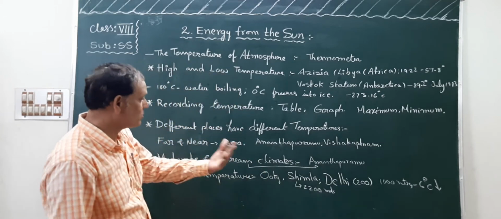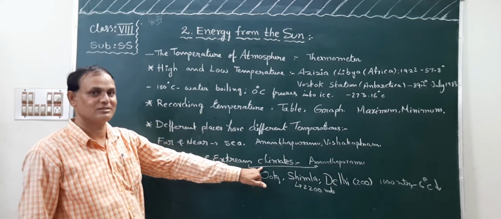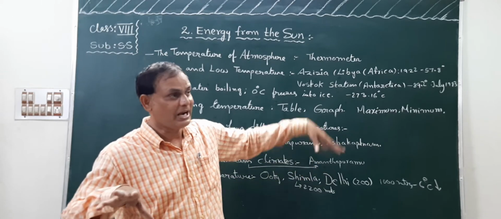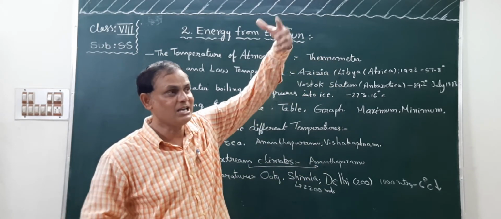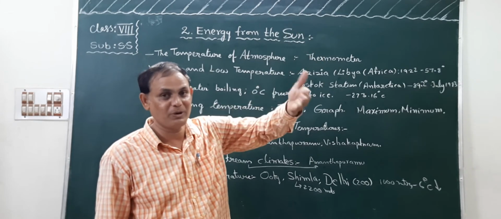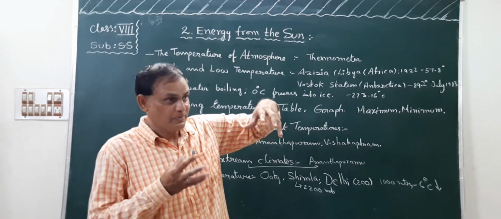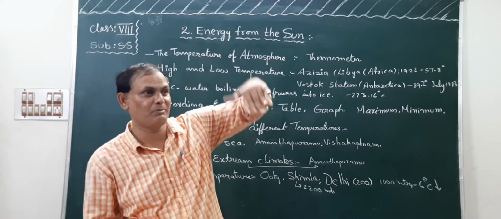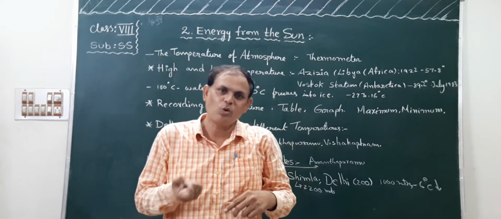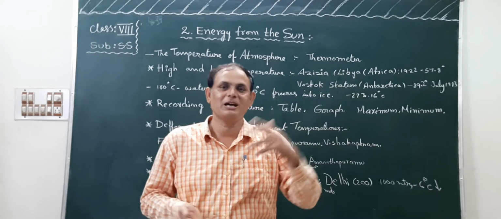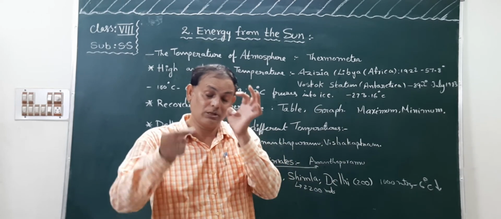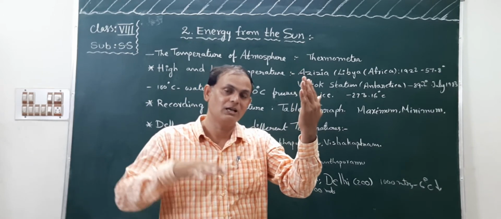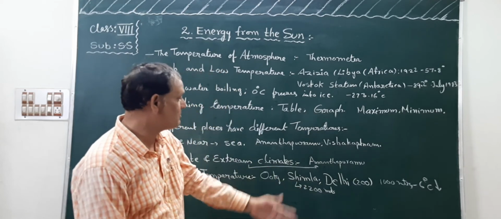Okay, children. What about extreme climatic conditions? For example, Anantapuramu. If you take our Andhra Pradesh Anantapuramu district, at daytime we can experience high temperature. But what happens at night time? It experiences very cold, low temperature, children. At daytime high temperature, at night time cold temperature. So that is called extreme climate conditions. Even though it is the same place, daytime temperature is different from nighttime temperature. So that is called extreme climate.